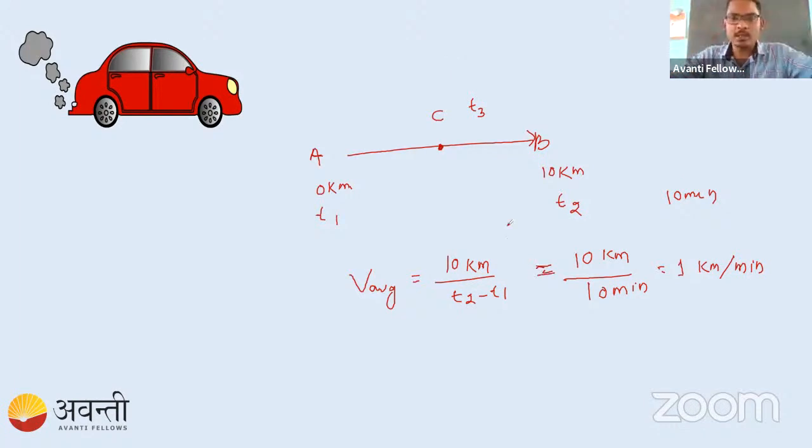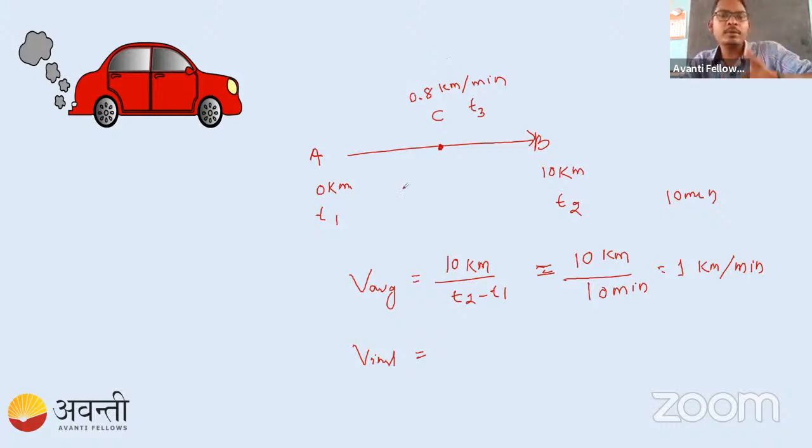Average means the total change of distance over total time. And what is instantaneous? Instantaneous means suppose they ask you what the velocity of this car is at time T3, or at the point C. They are asking the speed of the car at exactly a particular time or point. That is why this is called instantaneous velocity. Suppose at this point its velocity is, for example, 0.8 kilometer per minute. So we can say the instantaneous velocity of this car at point C equals 0.8 kilometer per minute.